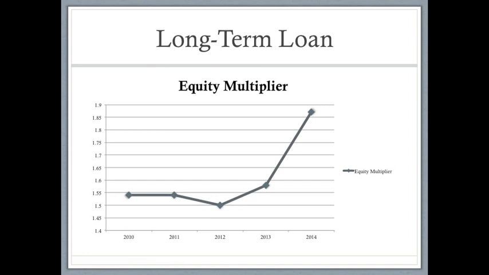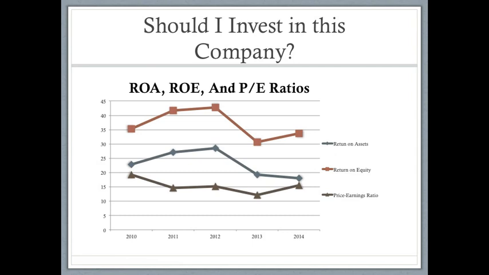Apple's equity multiplier has increased from 1.54 in 2010 to 1.87 in 2014. The higher the equity multiplier, the more debt, and Apple's equity multiplier continues to rise, suggesting that Apple continues to have more debt.